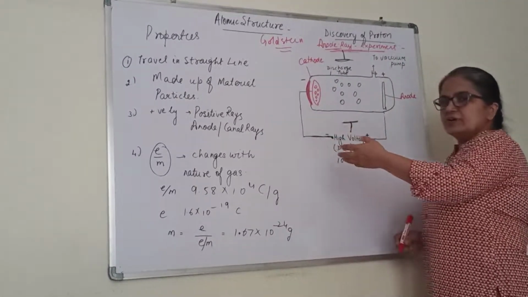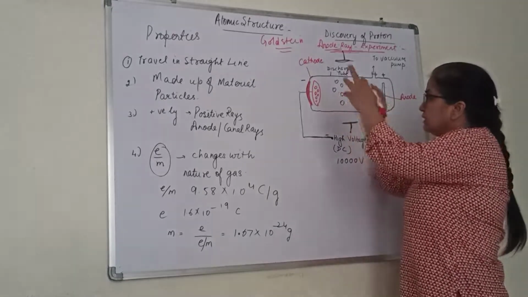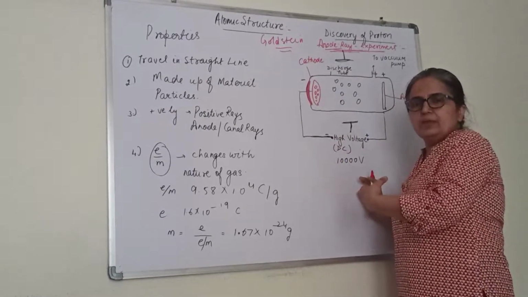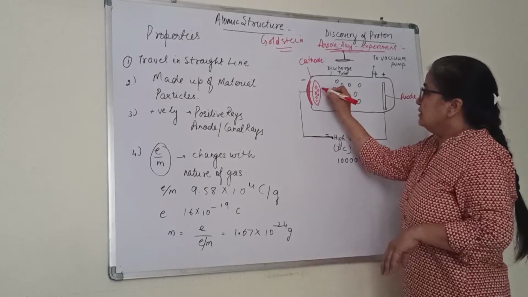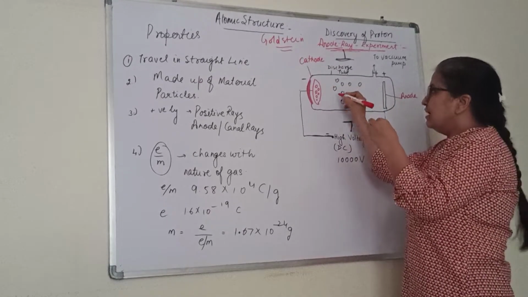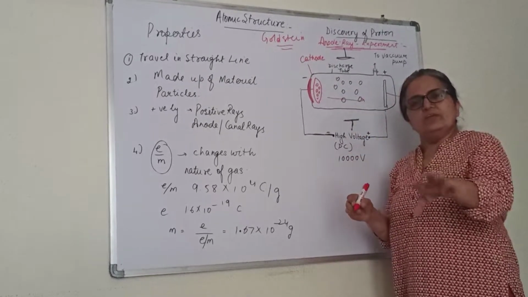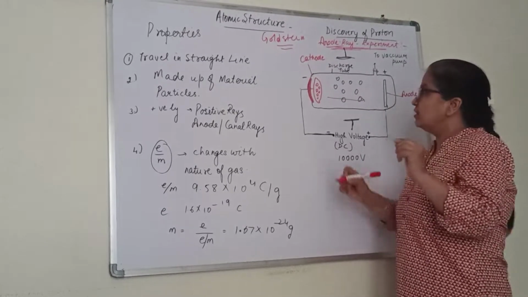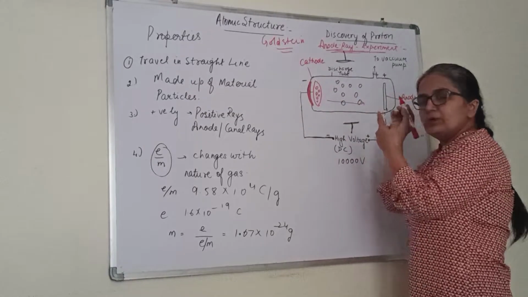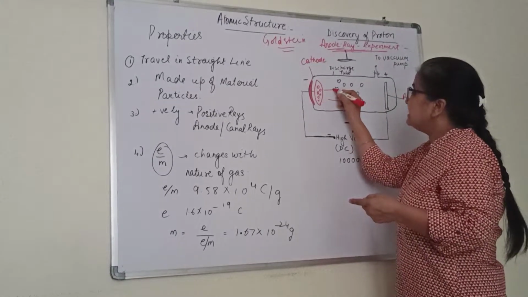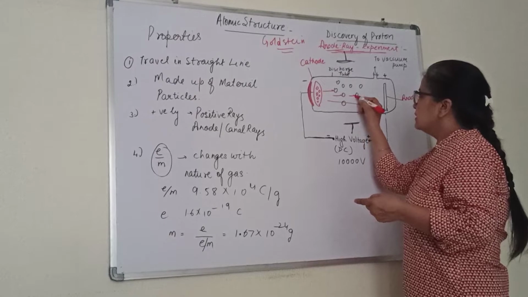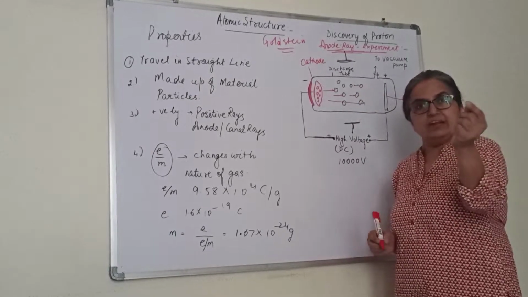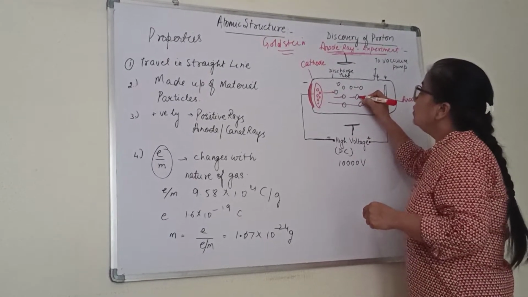So what he observed was that when the cathode and anode are subjected to high potential and low pressure, the cathode rays are moving, and they are moving even now. They did not disappear. So the invisible particles, that is the cathode rays, which were moving from cathode to anode, were hitting these gas particles. These are the gas particles. When they were hitting them, they could ionize this gas.